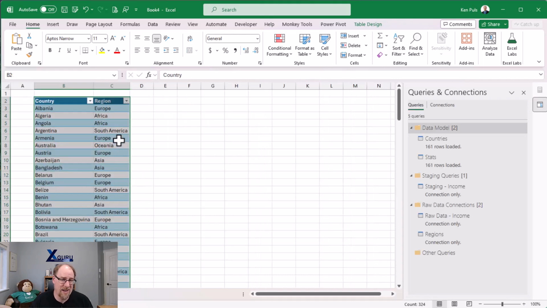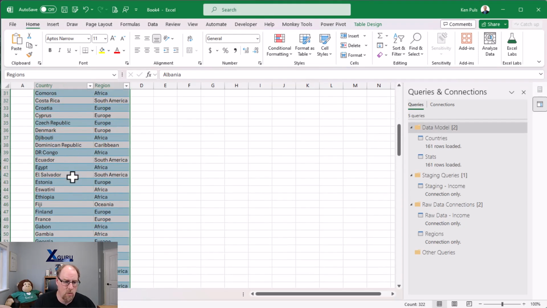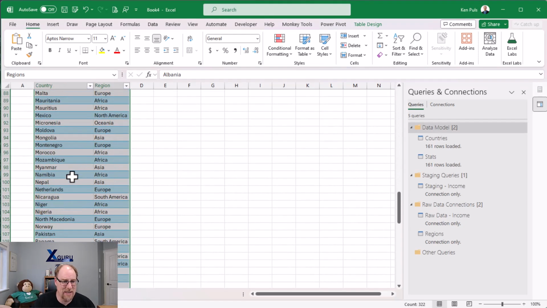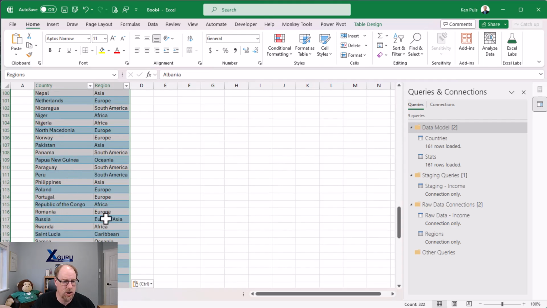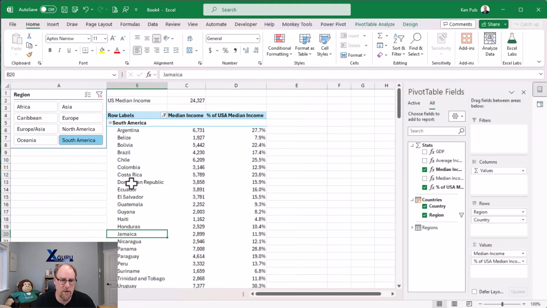How do I do it? Well, I can go through and manually change these things, and I've actually already done that. So I'm just going to grab another workbook I have off screen here. I'm going to bring this back, say Control V, and then the other one that I didn't have in that data set is Russia. I'm going to scroll down, find Russia here, and move Russia straight out to Asia. Okay. So we're just making some modifications to the data because ChatGPT's quality wasn't the greatest here.